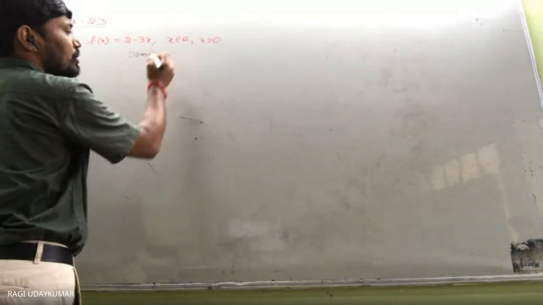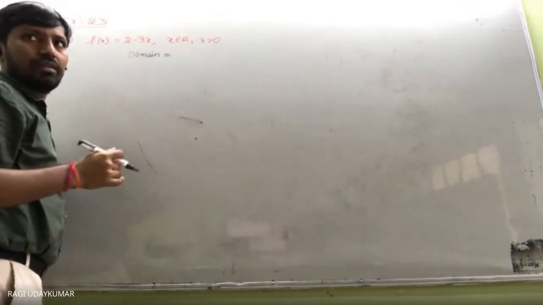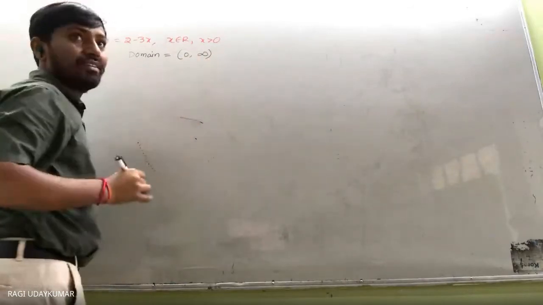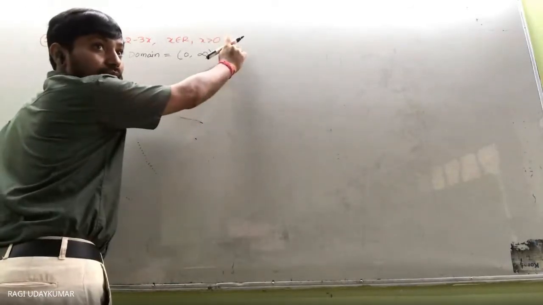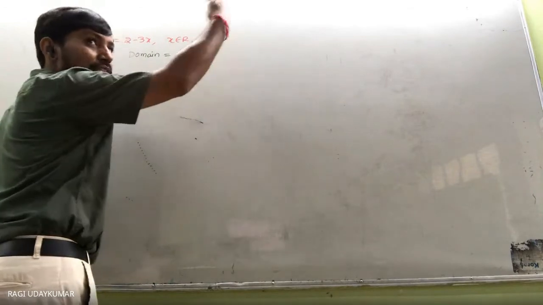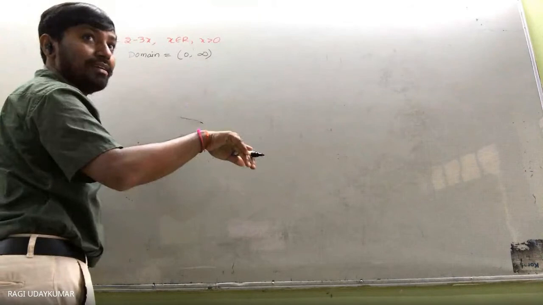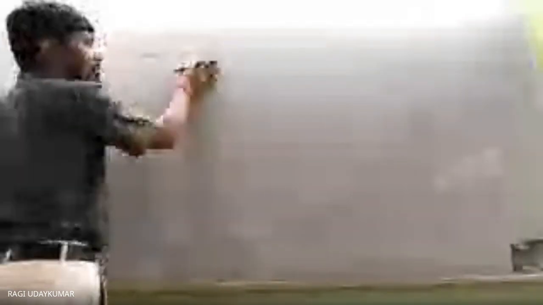is equal to the condition in intervals. Open interval 0 to infinity, greater than 0. Is it understood? x greater than 0 means more than 0, 0 is not included. If equal to is given, then it is a closed interval. Closed interval. Now this is x value greater than 0. Domain is not asked in this question, but it is better to write x value greater than 0. Then 3x value is also greater than 0.